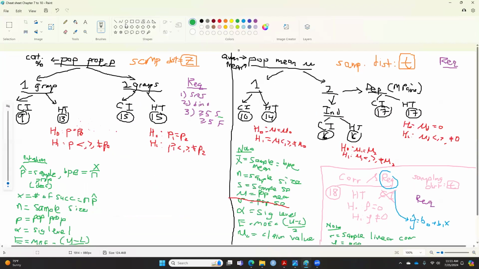There you go. So again, proportion is on the left side. Now we do two groups, which is this side, and you want to do both. So no matter which one you do, you have to use number 15 in your StatCrunch.